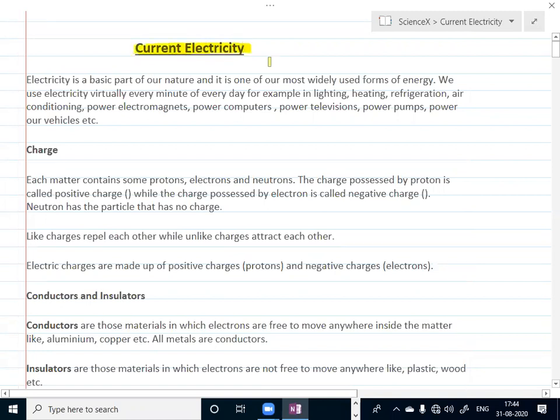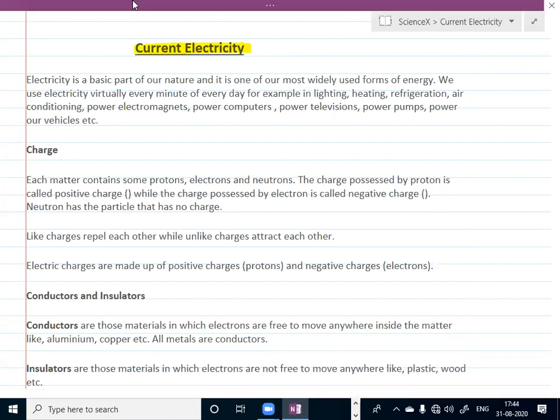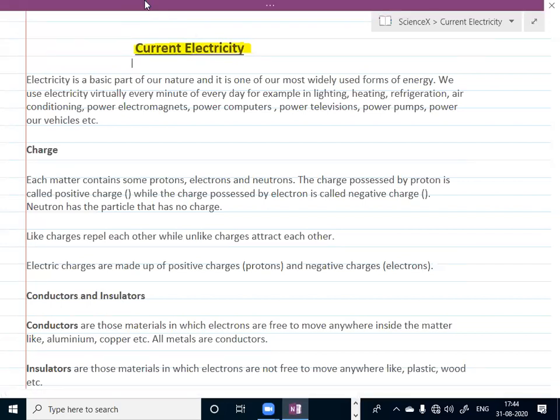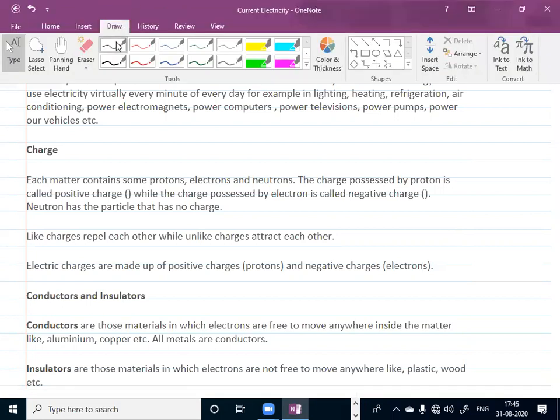As you know, materials are generally of two types. One is conductor, the other is insulator. Conductors are the substances which conduct electricity, whereas insulators do not conduct electricity. Yes or no? Examples of conductors: all metals come under this, such as aluminum, copper, iron, zinc. Examples of insulators: paper, wood.